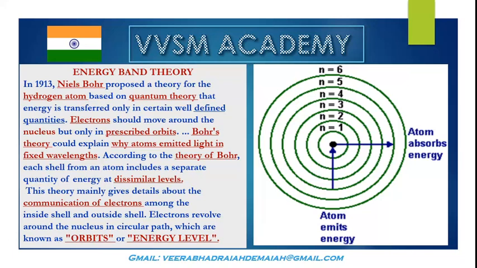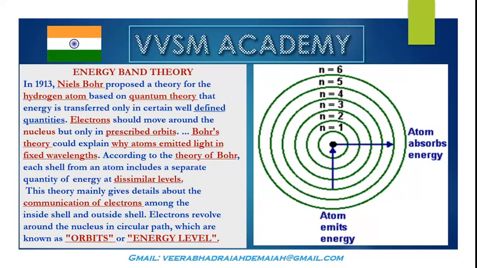Here, electrons move around the nucleus, but only in prescribed, specific, definite atomic orbitals, which are K, L, M, N, O, P, called the principal orbitals of the atomic structure. So, my dear friends, it is very important to know that Bohr's theory could explain why atoms emitted light in fixed wavelengths.